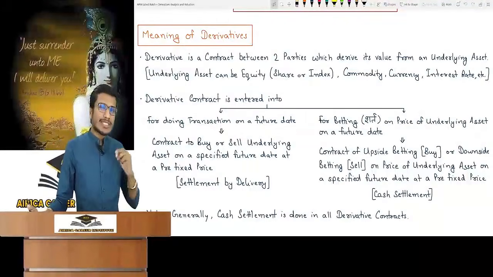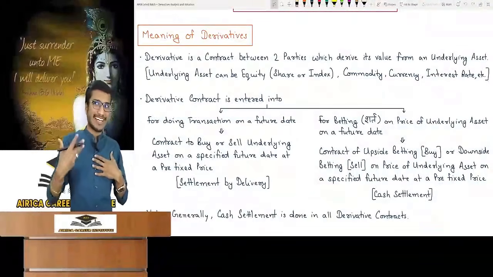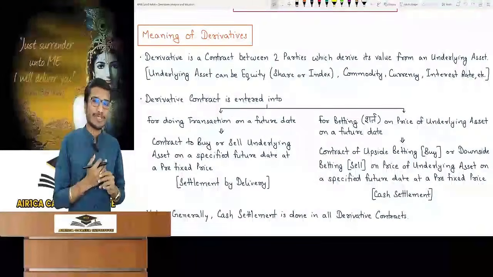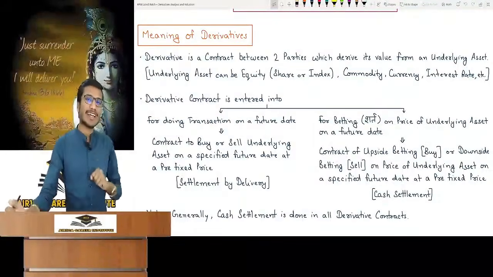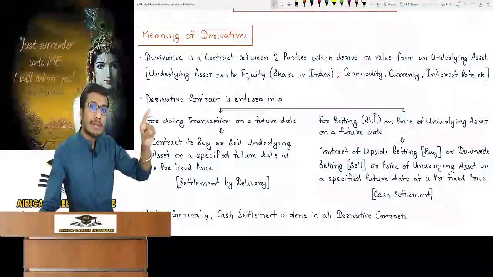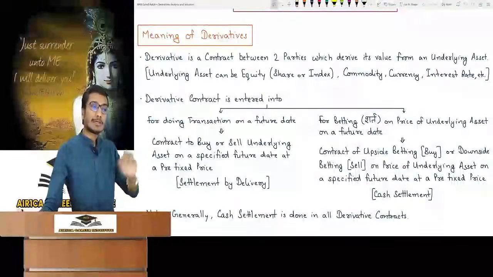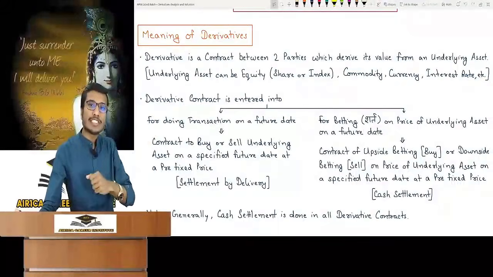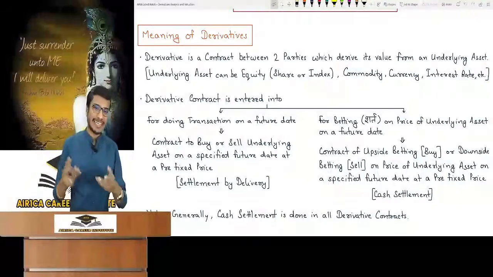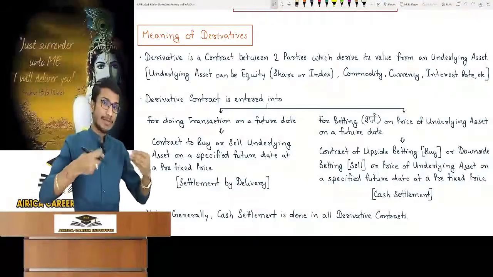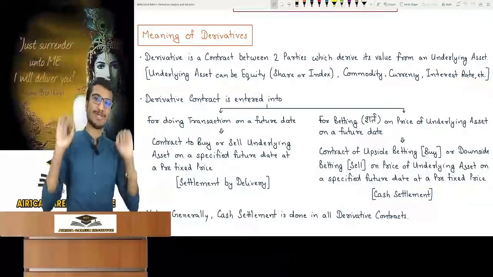Okay? Sir, why did the other person agree to sign this contract? I understand that I have greed and I think the price will reach up to rupees 2 crore. So what's wrong if I buy it for rupees 1 crore and 20 lakhs? Why did the other person agree to sign the contract? He was scared. He thought, what if the price of this property falls in the next 6 months? He was afraid that the government might change and the price of the property might become 80-90 lakhs. So as soon as I told him that I will buy it for 1 crore 20 lakhs after 6 months, he happily signed the contract.